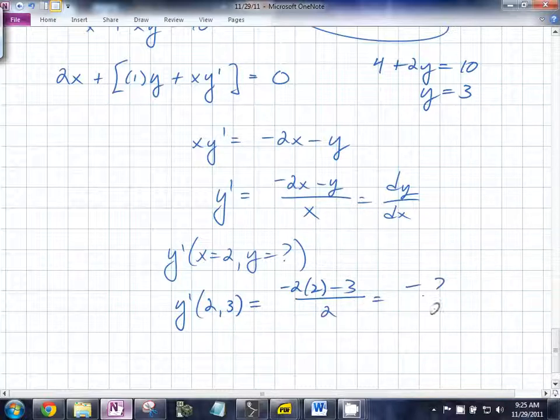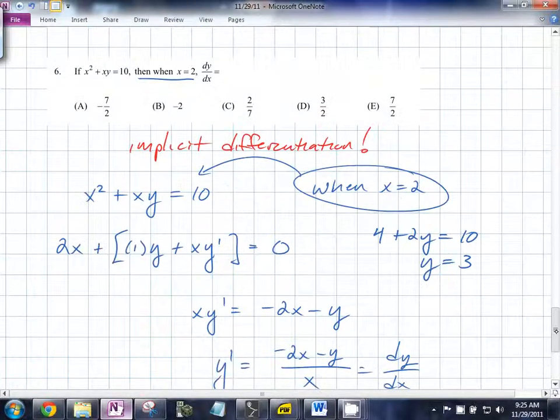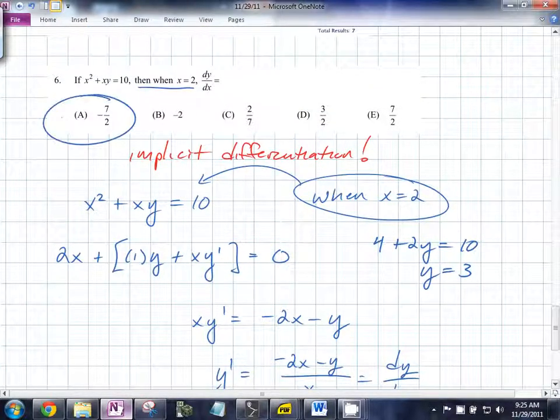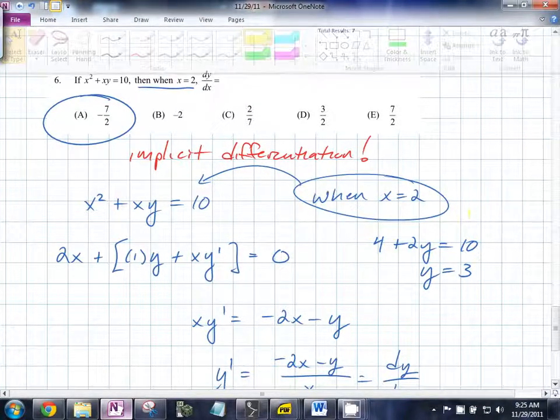Is that one of the answers? Yep. Negative 7 over 2. People agree with that? Yes. Yeah? Does that make sense? So the key part here, let's just circle the key part, was right there.